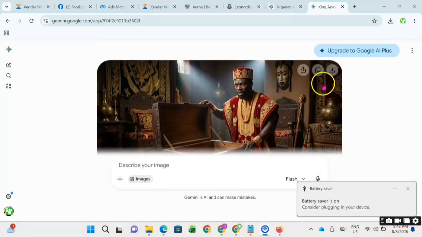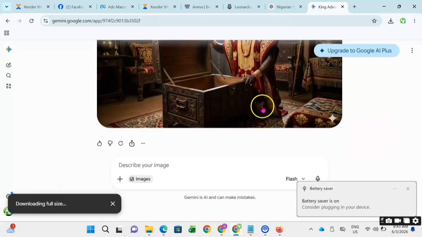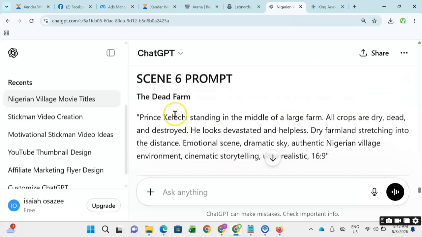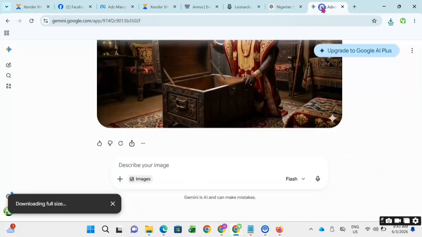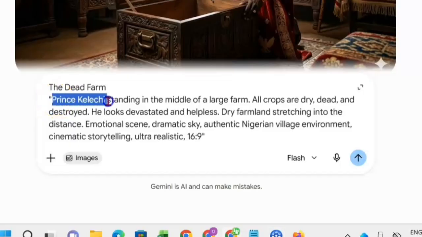Now you can see that you're going to use the image to generate. Now we are going to be using the same face. You will see that once we are done with this particular movie, all the faces will be the same. There will be no difference. You will not be able to differentiate them, because it's the same image that we are using to create all the scenes that you are seeing here. So it's very important for you.